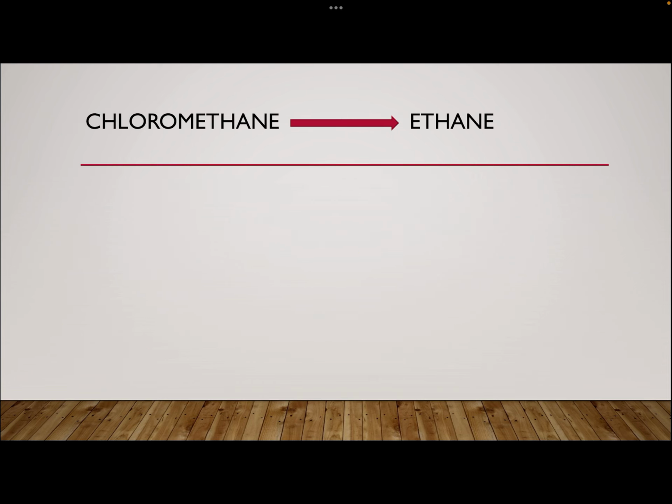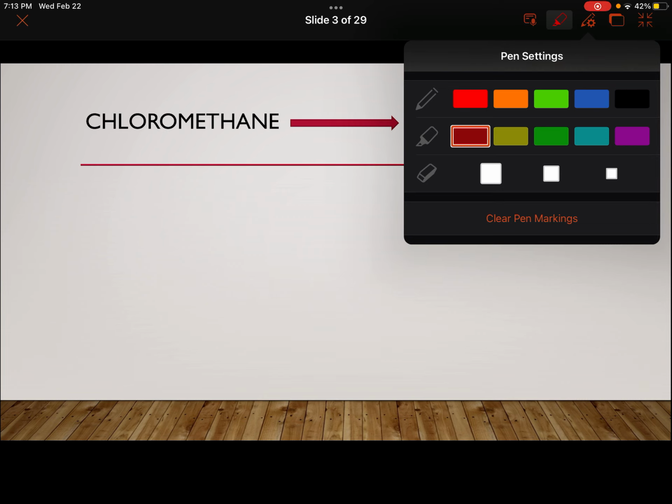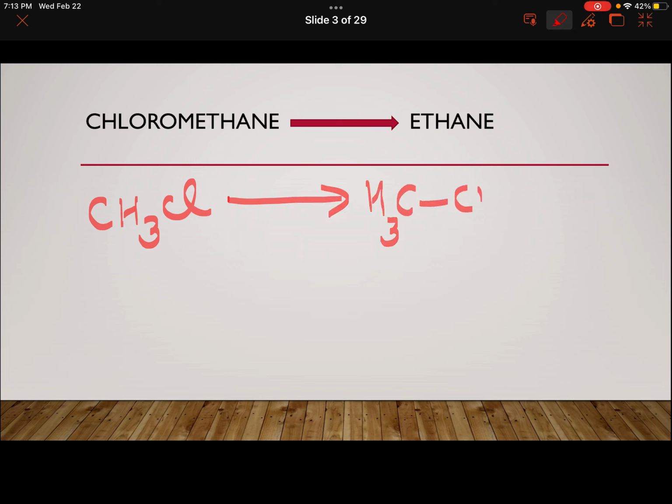Now, let us try the next one. Chloromethane to ethane. So, we'll be drawing the structure first. Chloromethane, that is, we'll be writing the formula CH3Cl and I have to convert it to ethane. Now it is very clear that the number of carbons are doubling. Here I have 1 carbon and in the product I have 2 carbons.